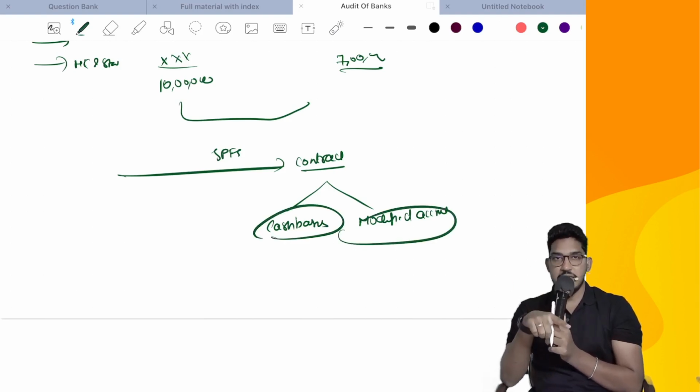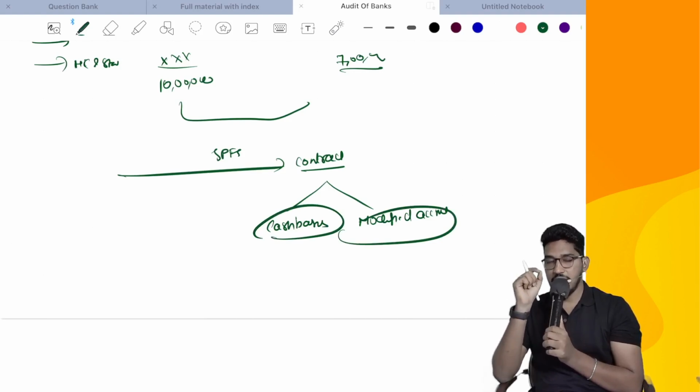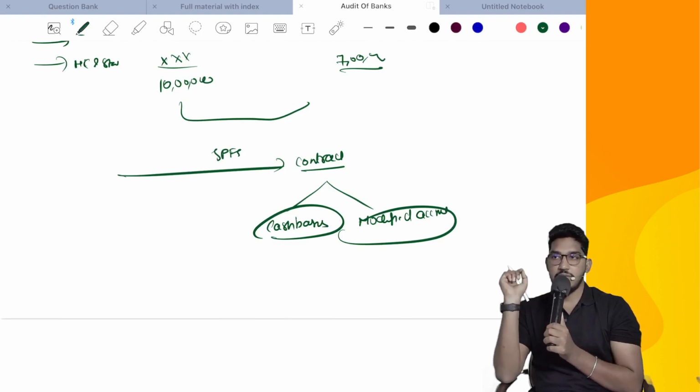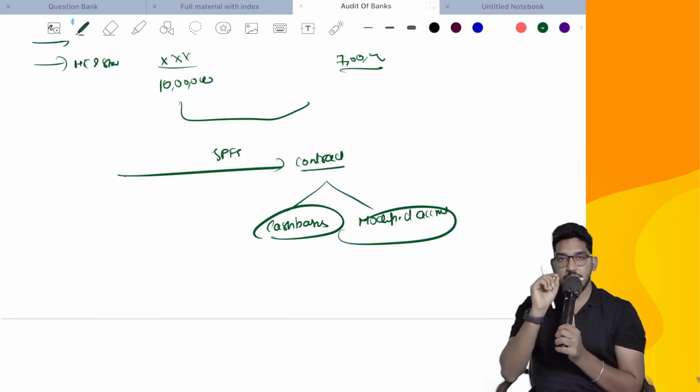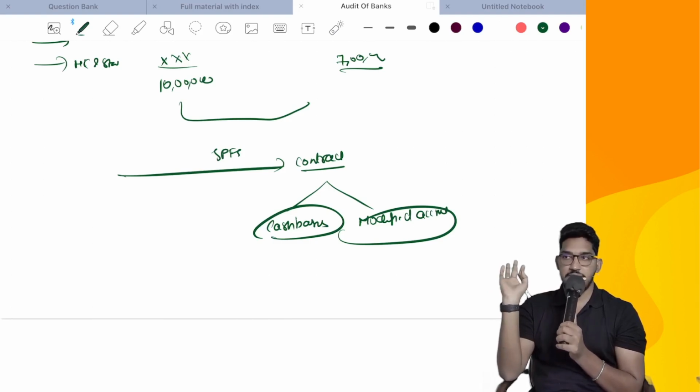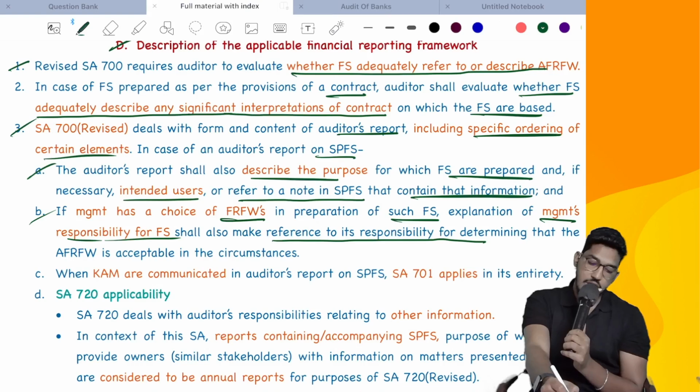If such a case is there, then in the management responsibility paragraph you have to add this line. You have to say that management has been given two options and the management has chosen so and so option. In which paragraph? The management responsibility paragraph. In that paragraph, you have to add this line. So that's what they say here.